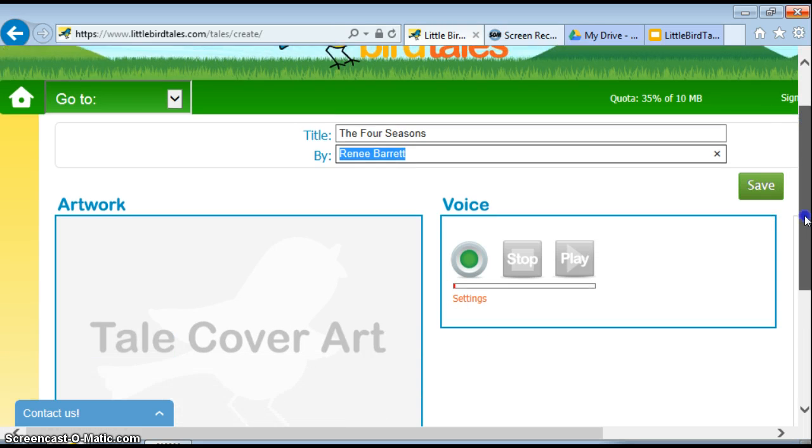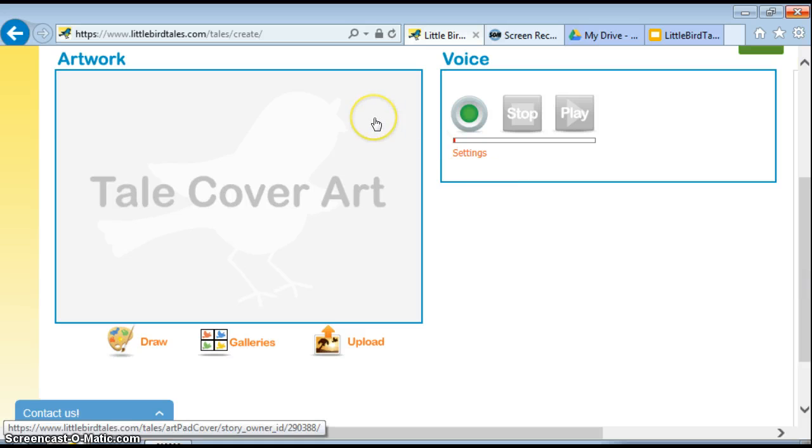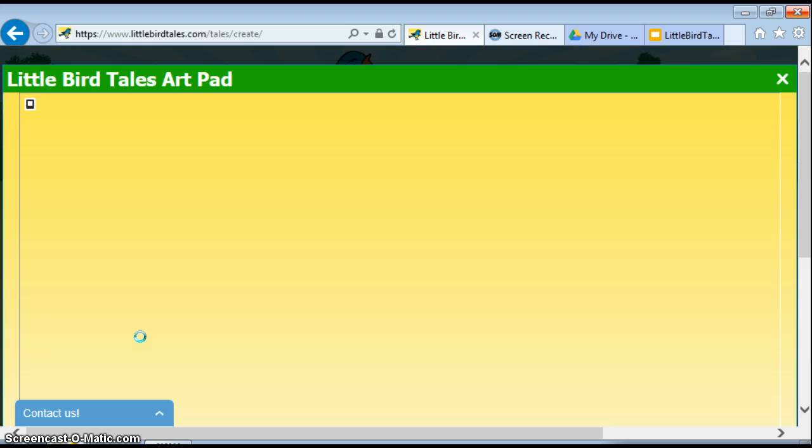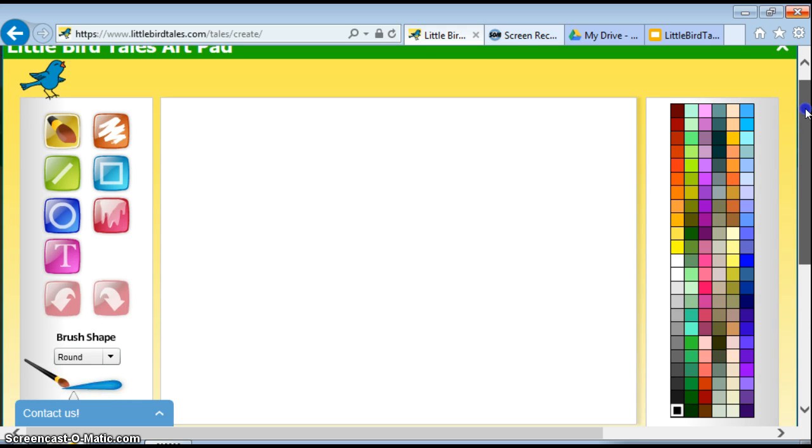And then what we'll do is we'll go ahead and go down to the artwork area. There are 3 different areas you can upload pictures. You could draw, and then that will take you to the art pad. You can also select a picture from the galleries area, or you can upload a picture from your pictures, or if there's a website, you can also do that as long as it's not a copyright issue.